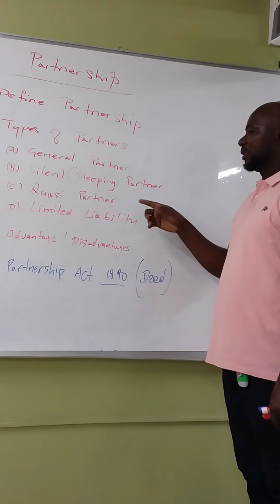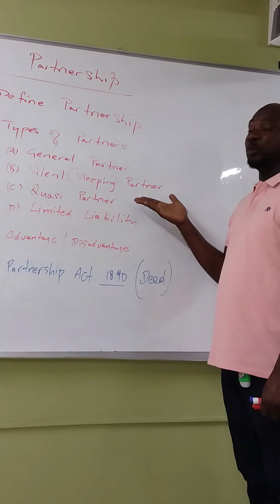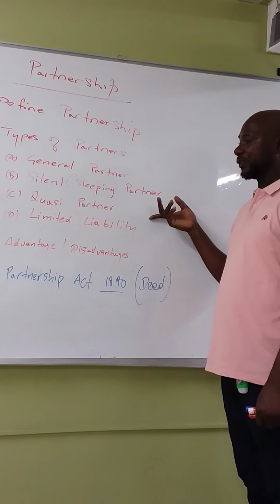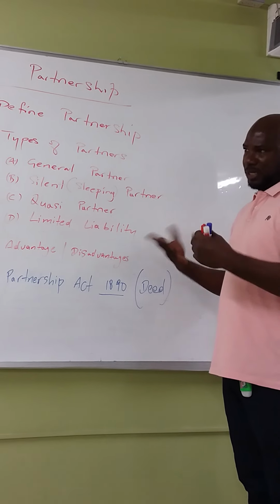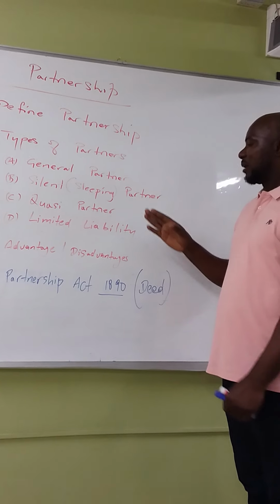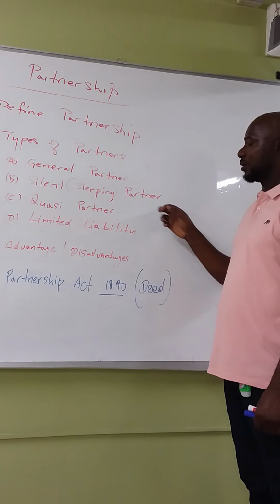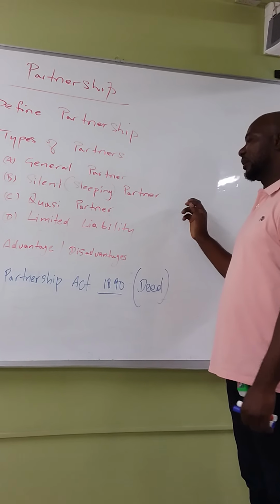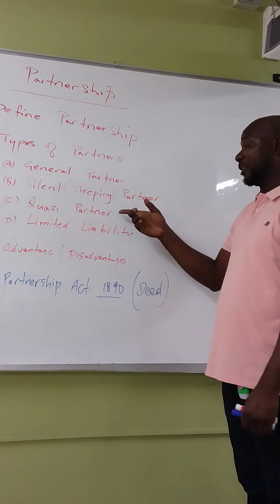Quasi partners are, for example, brokers. Layman speaking, we call them the middleman. They're the bridge between the customer and the business. Take, for example, an insurance company.